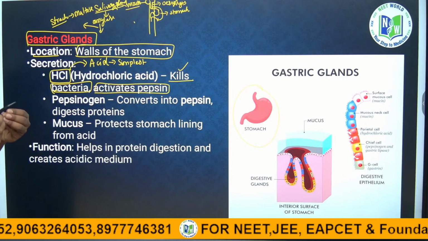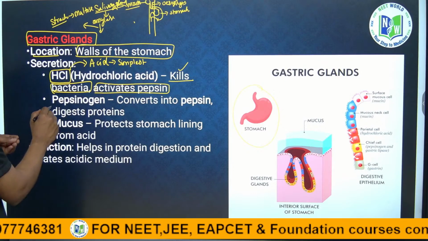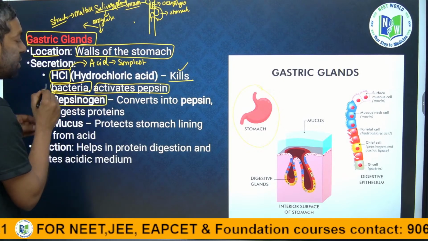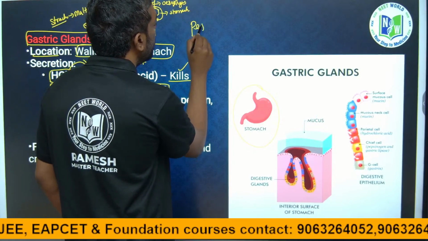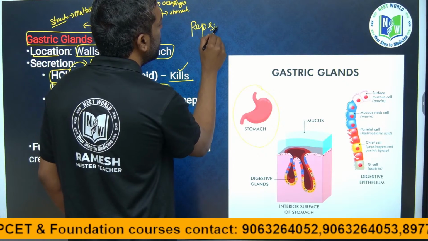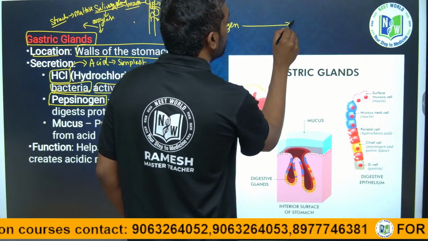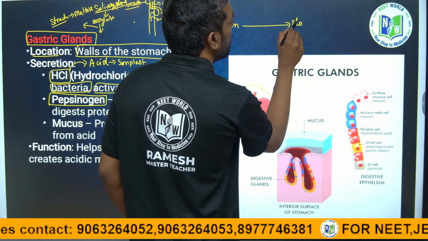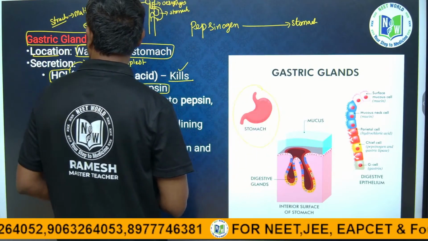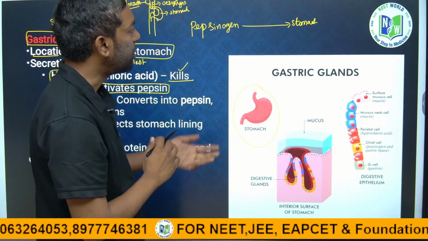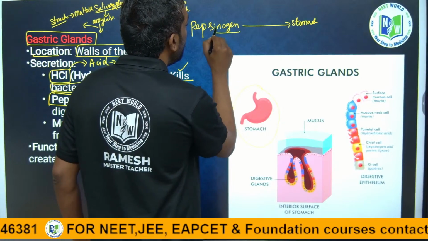Pepsinogen is the enzyme which is released in the stomach. Pepsinogen is an enzyme released in the stomach. So this is the nogen. Nogen means inactive form.